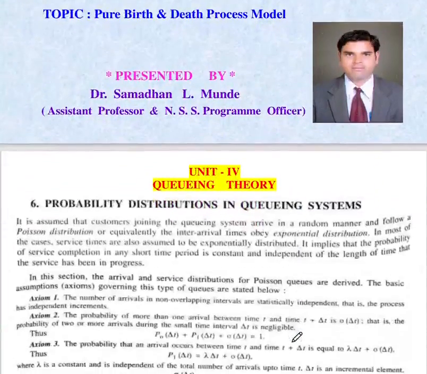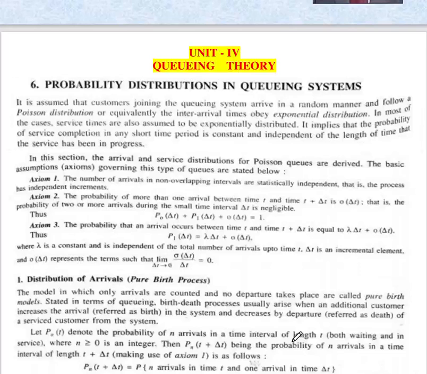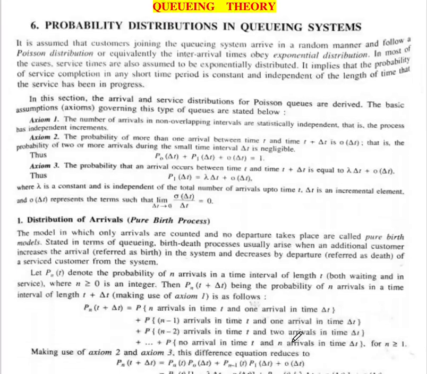In the previous lecture we saw a total of 5 points of queuing theory. In this lecture we will see the next point, point number 6, probability distribution in queuing system. Before starting the pure birth process, we will see 3 axioms which are most important to prove the pure birth process.